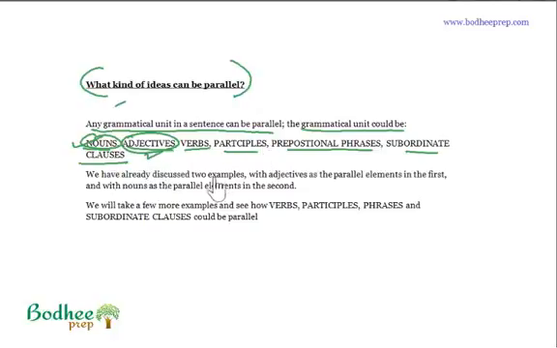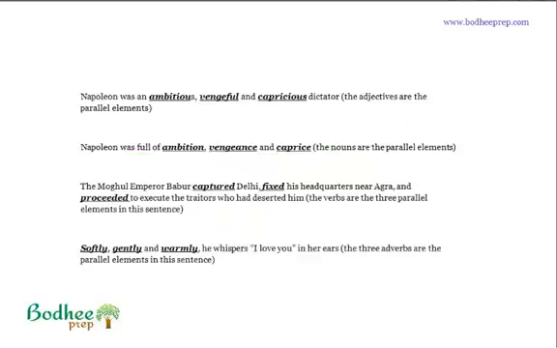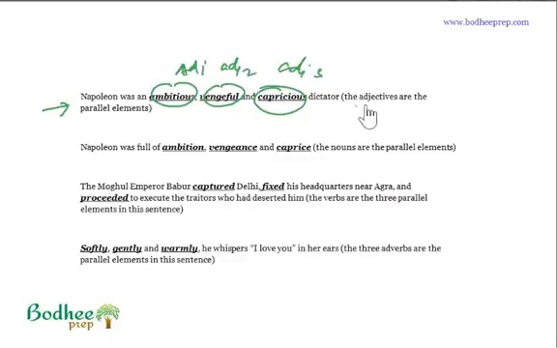We have already discussed two examples, right? We will take a few more examples and see how verbs, participles, phrases, and subordinate clauses can come in parallel. We'll go to the next slide. So here I will repeat the example again, just bear with us. Napoleon was an ambitious, vengeful, capricious. We have adjective 1, adjective 2, adjective 3, and the adjectives are in parallel.